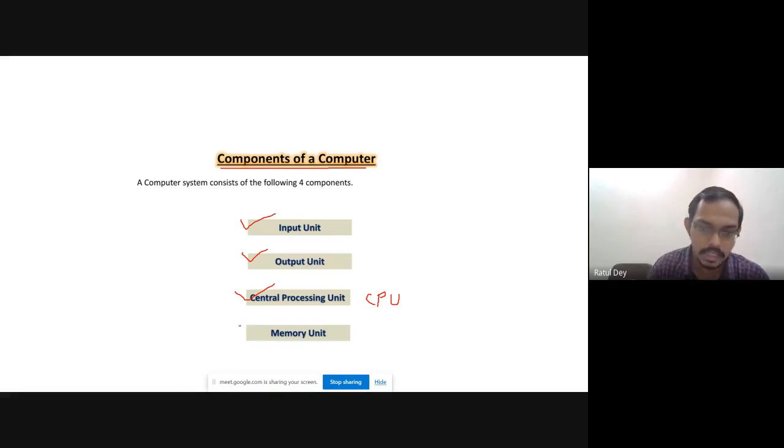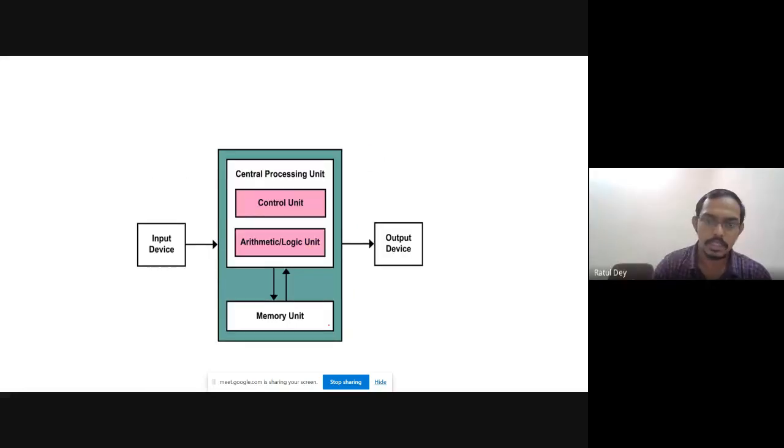The last one is the memory unit. Whatever we are going to process, the data will be stored in some location. Where can we locate this? It is in the memory unit, stored in some specific format. Is it clear to all of you? Yes, sir.